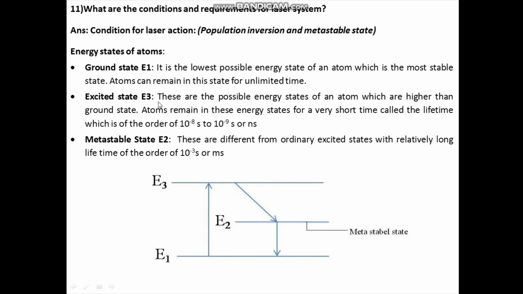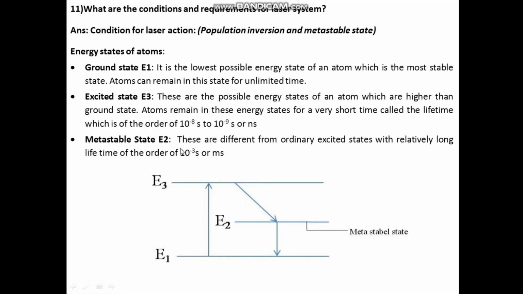Next is the excited state. Excited states are possible energy states of an atom which are higher than the ground state. The atoms in the excited state are highly unstable, so they remain there for a very short time, which is called lifetime, and it is of the order of 10 to the power minus 8 second, nanoseconds.